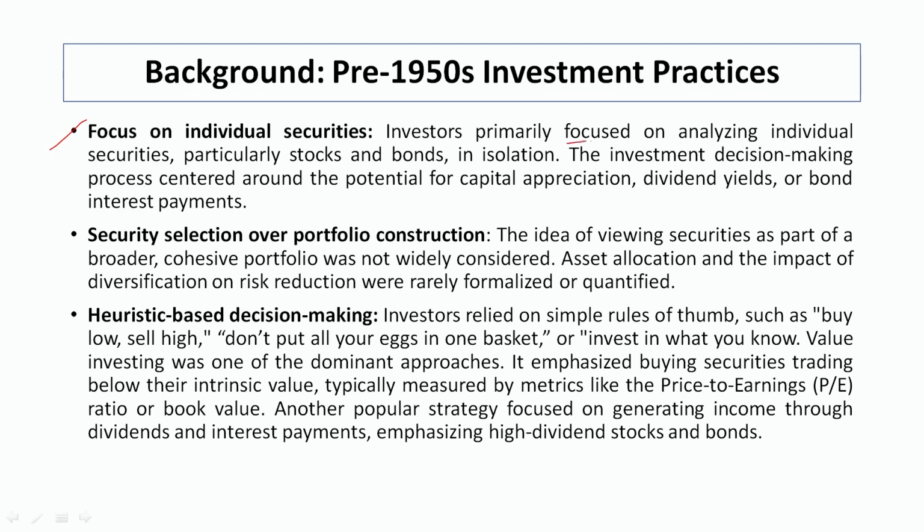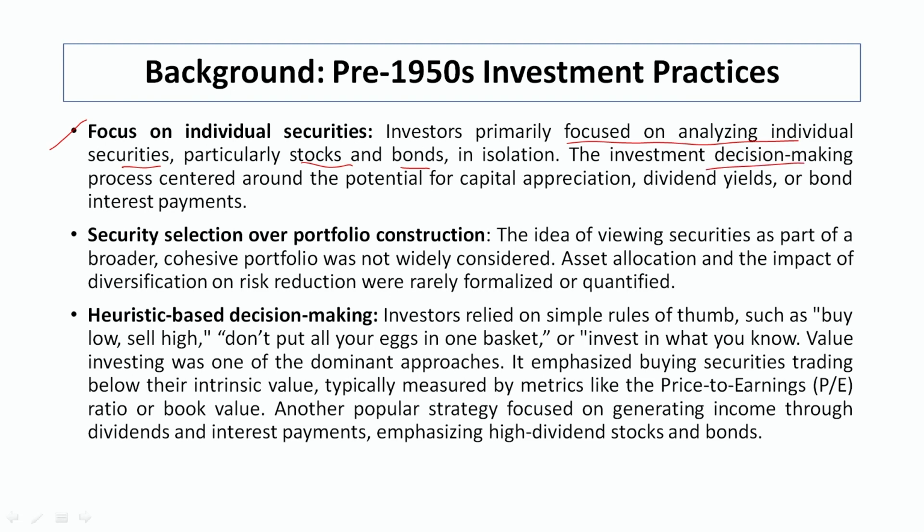So investors primarily focus on analyzing individual securities like stocks and bonds in isolation. They calculate the risk and return, similar to the way we have calculated in valuation of bonds and valuation of equity, but they are simply doing it in isolation. They are not combining them and trying to identify the impact of combining these two securities in a portfolio.